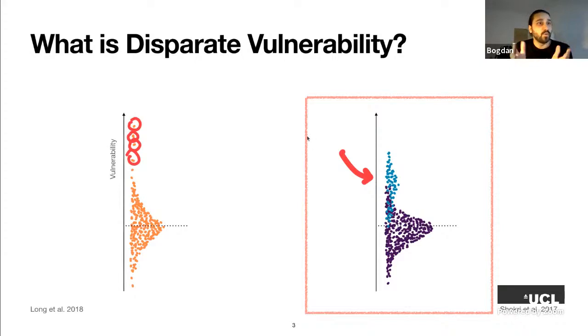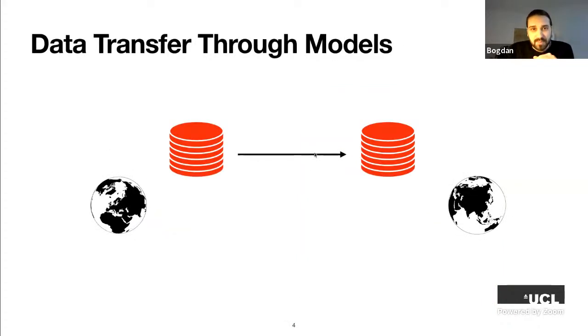So why do you want to study this particular phenomenon? Why study disparate vulnerability to membership inference attacks across population groups? There can be different arguments, and I'm going to make in particular a legal argument. Since the adoption of GDPR and very similar data protection legislation, which, if I remember correctly, has been introduced in more than 100 countries around the world,